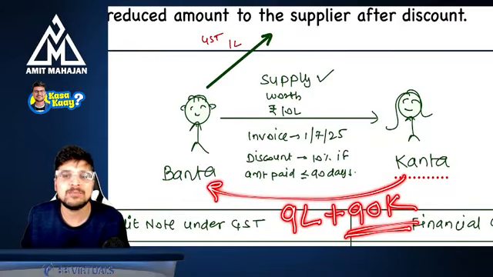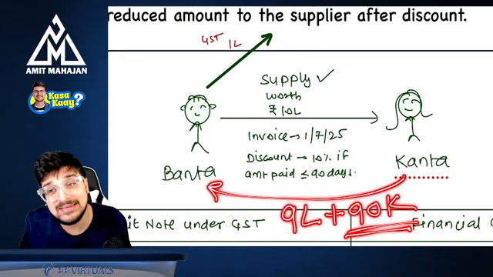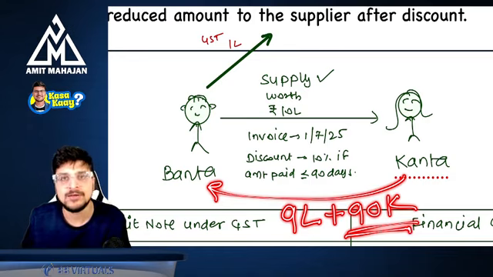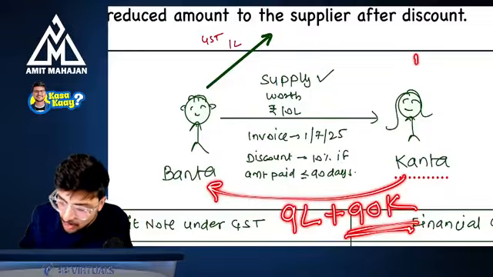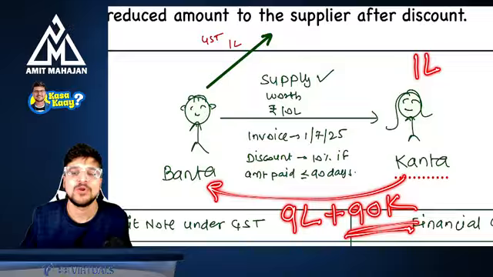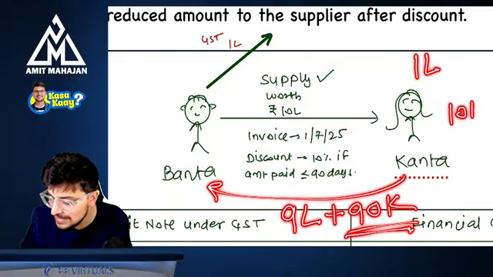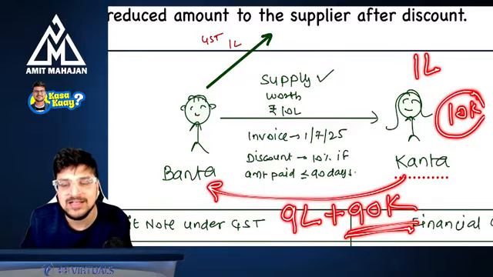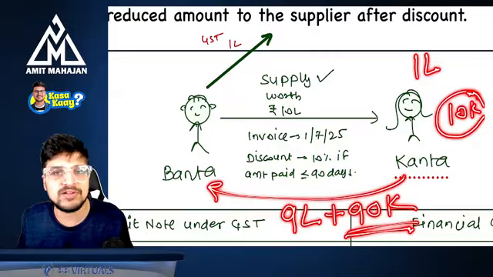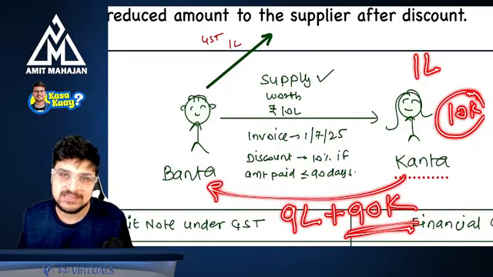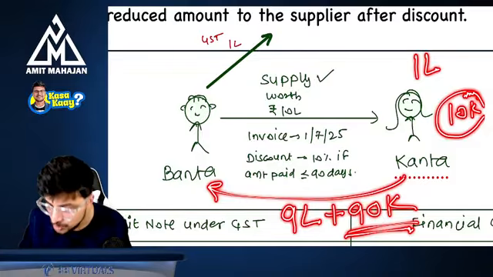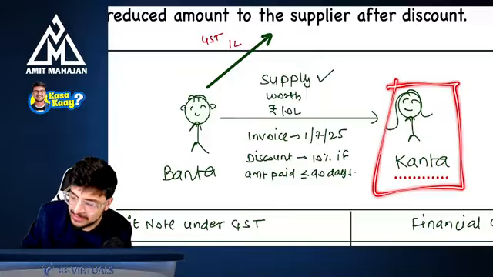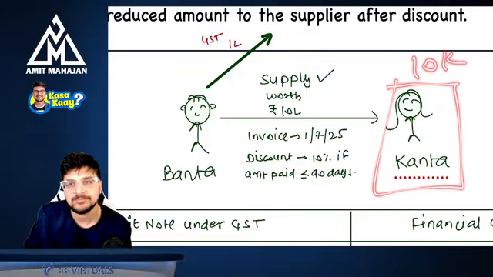Perfect. Now, you only tell me how much money did Kanta pay in GST? 90,000. And of how much did Kanta get the ITC? 1 lakh rupees. Don't you think for the extra 10,000 rupees ITC she has taken, she will have to reverse the ITC, everybody? Don't you think she'll have to reverse the ITC of 10,000? Yes, she will have to reverse the ITC of 10,000. Perfect. So we understood Kanta's point, that Kanta will have to reverse 10,000.